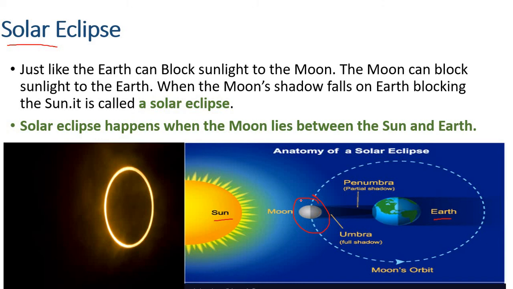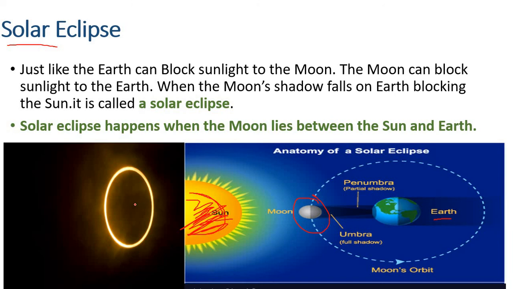But because moon is much smaller than sun, it will not block the whole light from the sun. Let's imagine that we put moon in this part. So all of this part, the light will go away, but the ring from outside will still appear as sunlight.